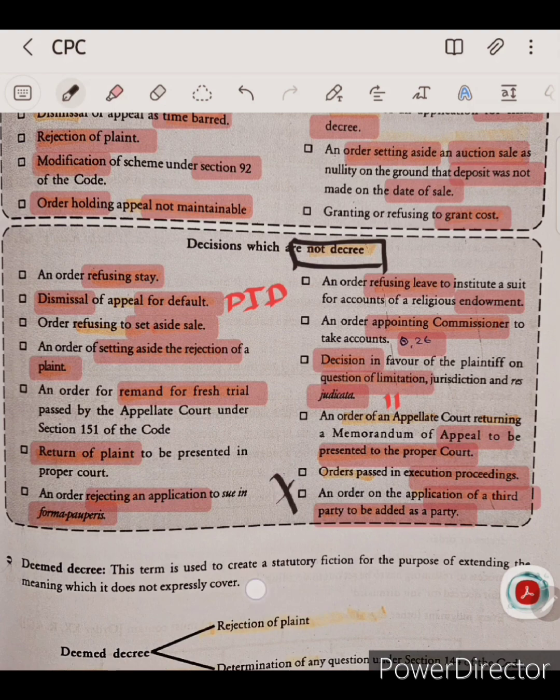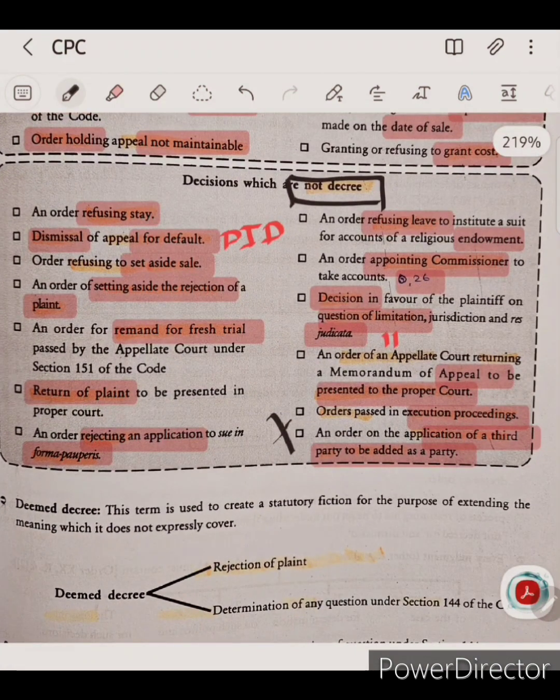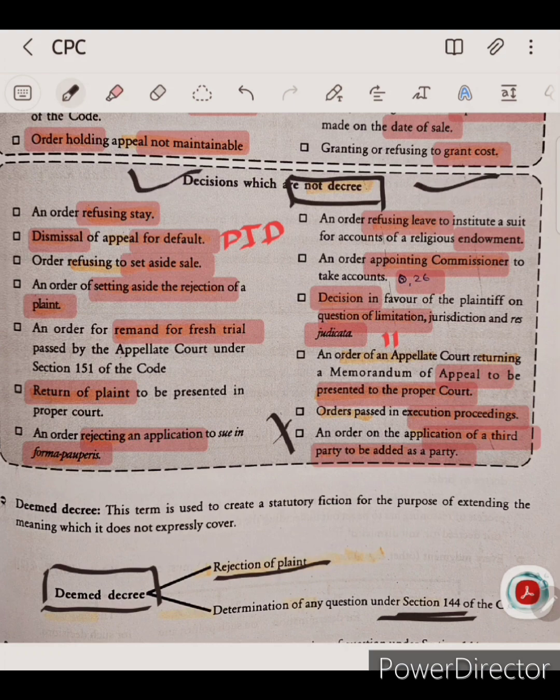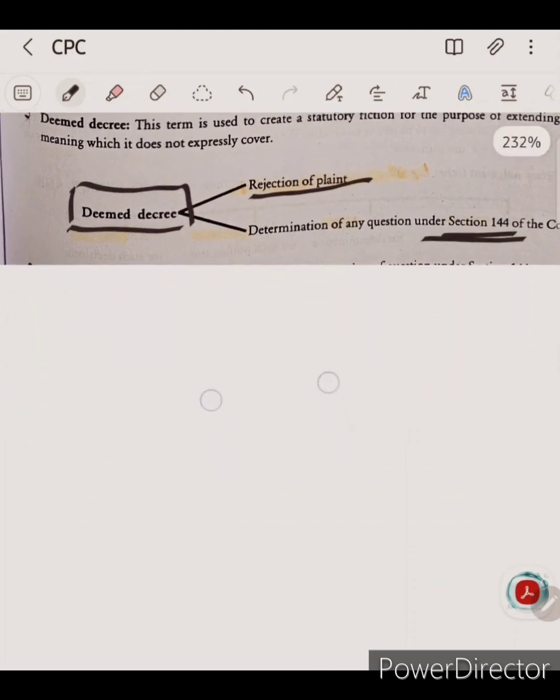Deemed decree, what does it include? We have seen that deemed decree is a term used to create a statutory fiction, so it is rejection of plaint and restitution of suit under Section 144. Otherwise, all the remaining decisions are not a decree. So it is important, you can read and see.